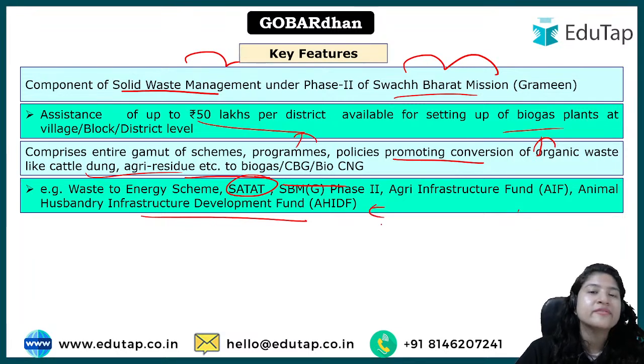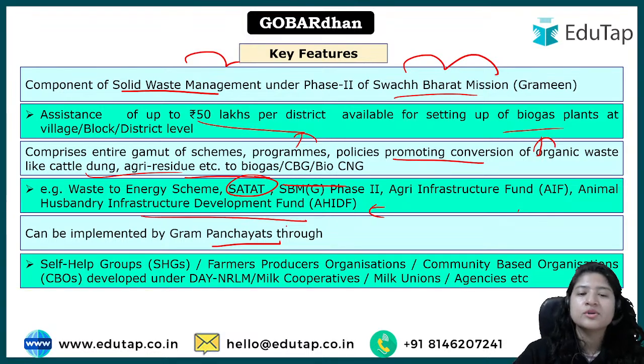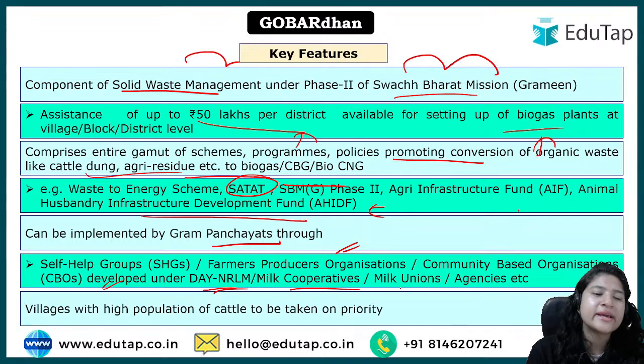So definitely a farmer or the entrepreneur can take a loan under it, they can set up the power plant, right? So a conversion of the various schemes is there, ठीक है, can be implemented by gram panchayat as I said before, with the help of self help groups, ठीक है, आपके FPOs है, community based organizations है, under आपका ये जो National Rural Livelihood Mission है, ठीक है, agencies के through they can implement.